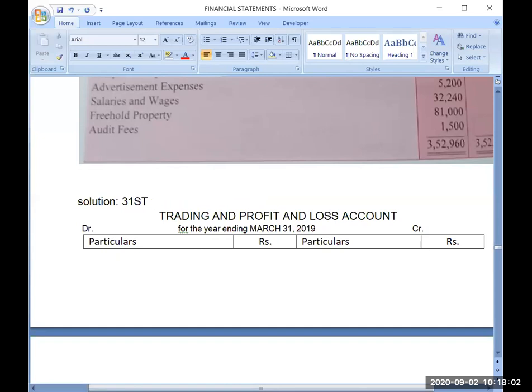Now I am coming to the question. My year is ending on 31st March 2019. If I will move 1 year back, means 12 months back, so I will reach which date? 1st April.